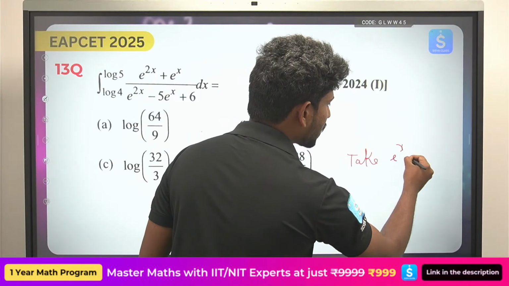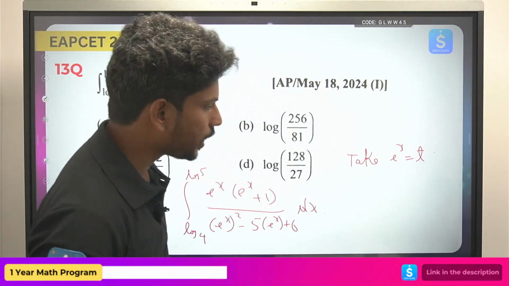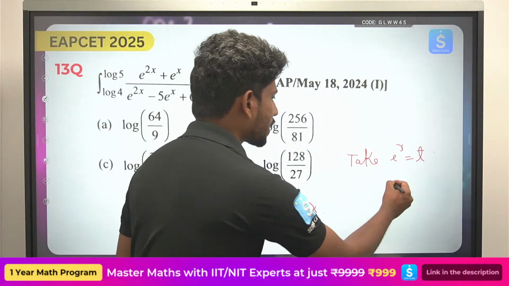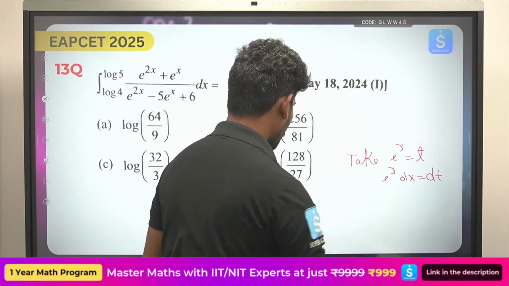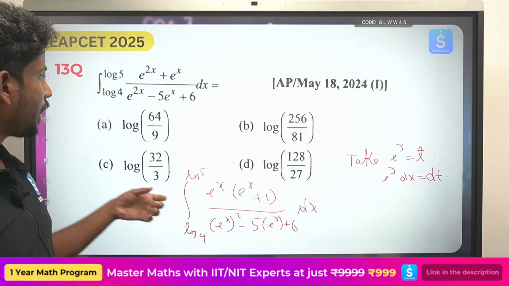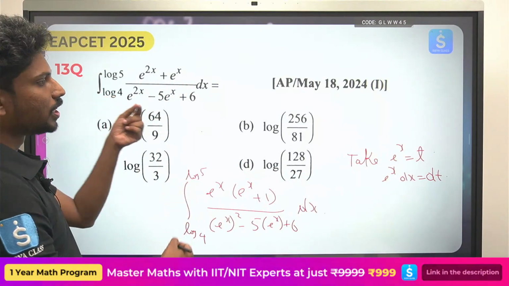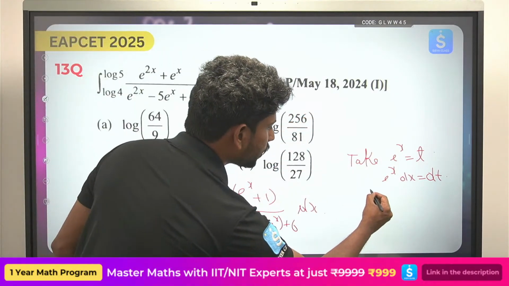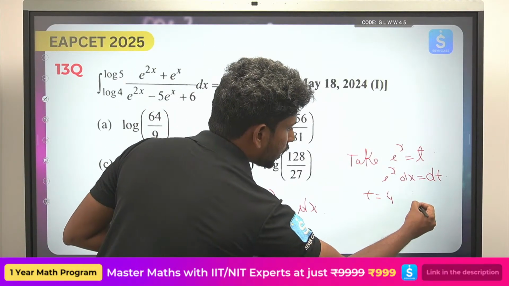Take e power x equals t. If you take e power x equals t, then you can write e power x dx equals dt. Okay, so this can be written in the form of t plus 1 by, so the conversion of limits, what happens? x equals log 4, so e power log 4. So you have the limits log 4, here t equals 4, t equals 5.